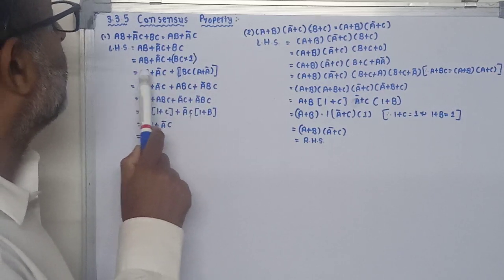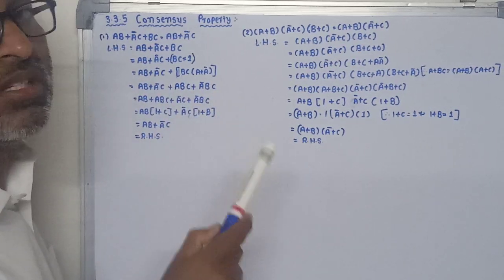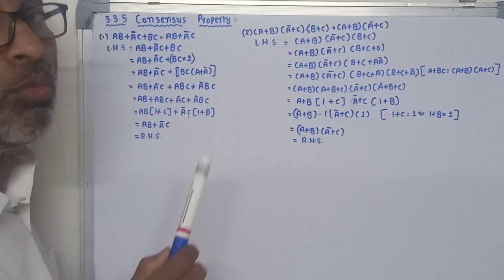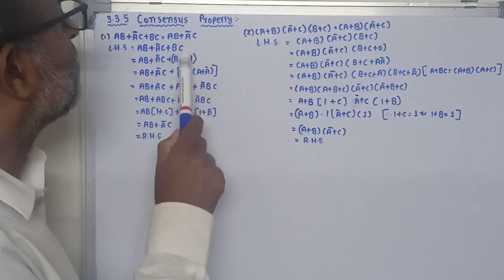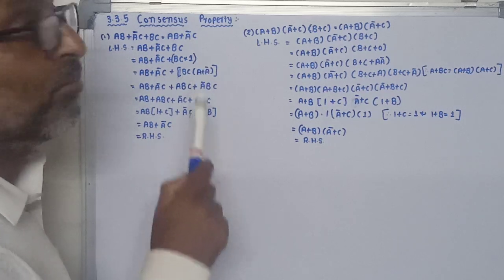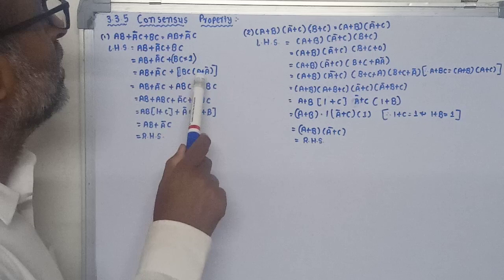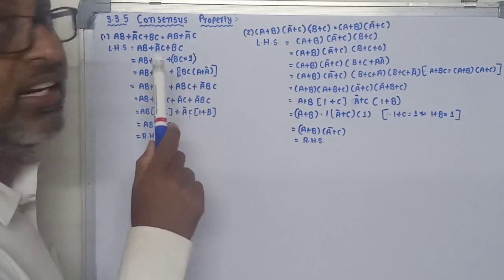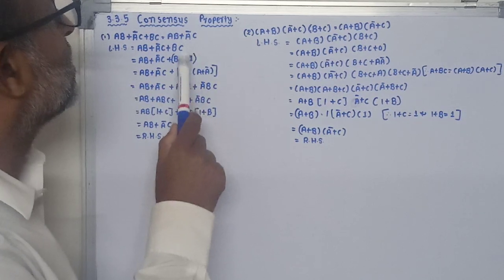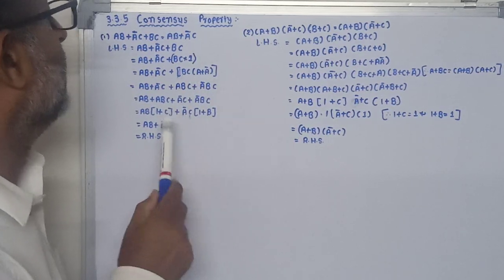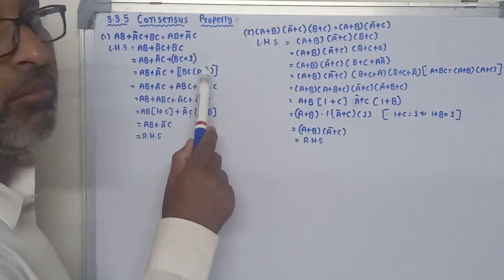Next step, AB plus A bar C plus BC. Put A plus A bar is equal to 1. Already we have seen that, so here we replace this 1 by A plus A bar. If we put the value of A as 0, we will get 1. If we put 1, we will get 1 here. So we can replace this 1 by A plus A bar. Now we can multiply this BC with A plus A bar.